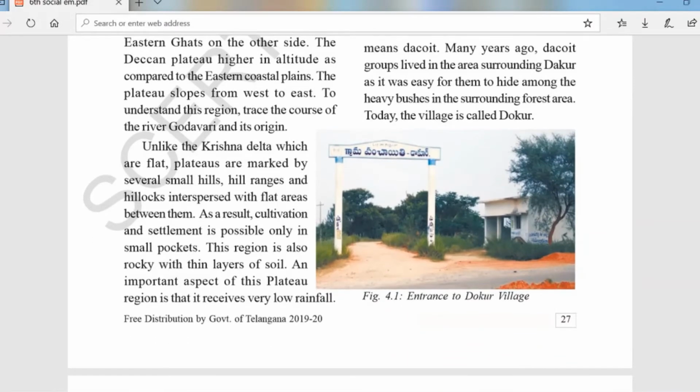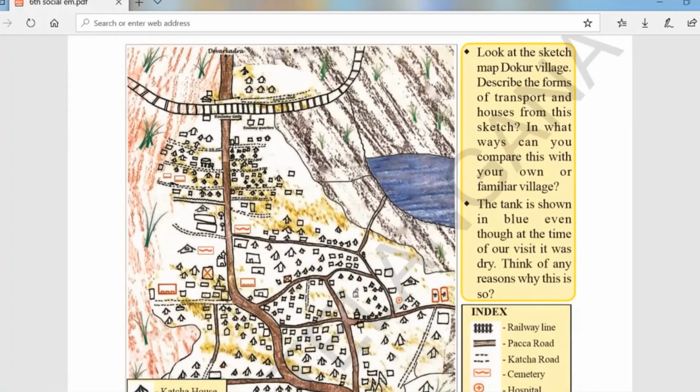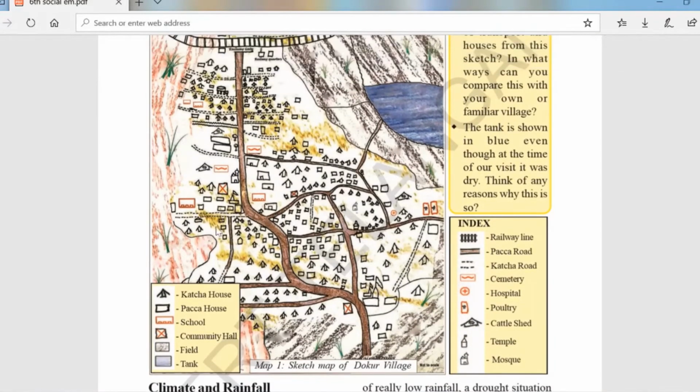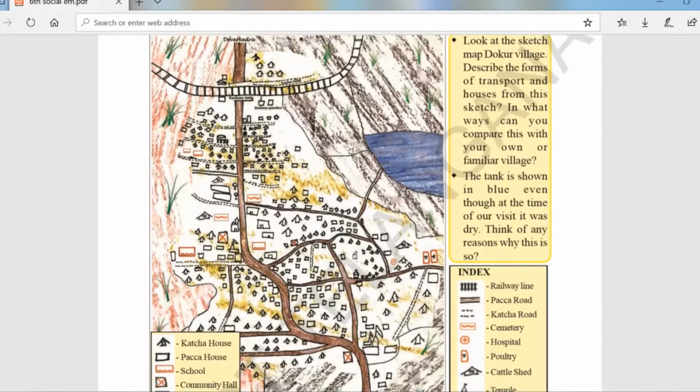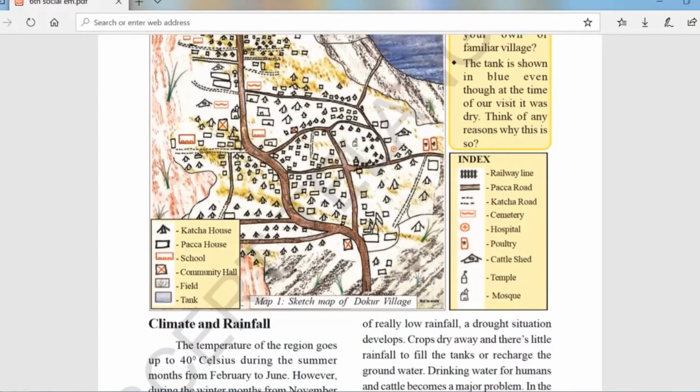And this is the entrance of the Dokur village, and this is a small map of the Dokur village. Here you see the symbols used in this village, and on a small piece of paper you can see the whole area of Dokur village. How many kacha houses and pakka houses, pakka road, kacha road, and only a few houses, and only one hospital and mosque and a railway track and a few tanks which are used for drinking purposes and irrigation also.